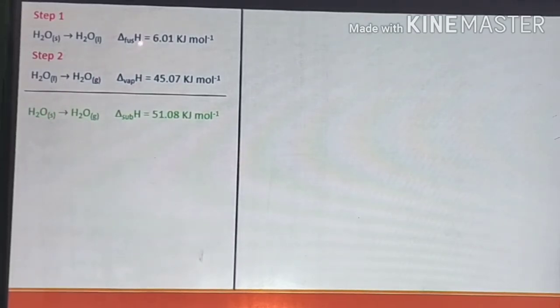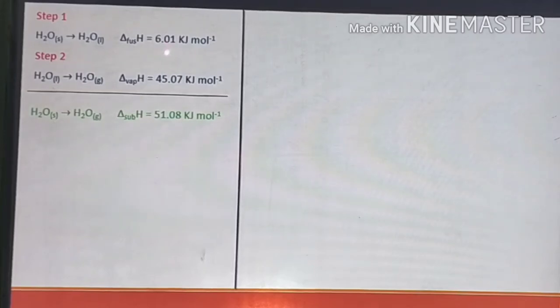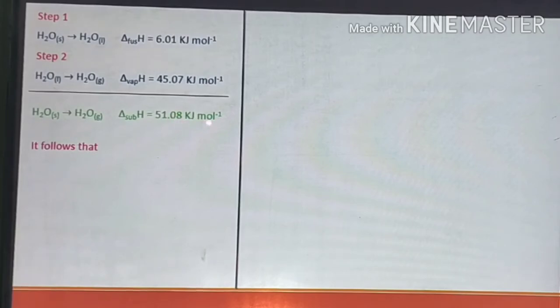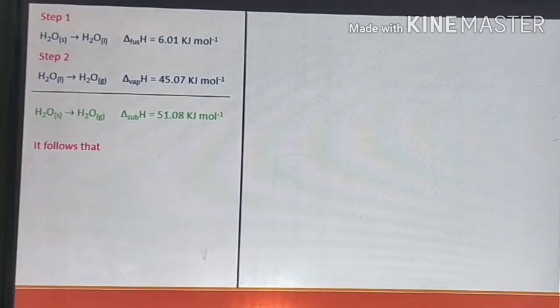So, in a similar manner, addition of enthalpy of fusion and enthalpy of vaporization gives us enthalpy of sublimation. So, in this case, addition of these two values is 51.08. So, enthalpy of sublimation is 51.08 kilojoules per mole. Remember, this is at 0 degrees Celsius.